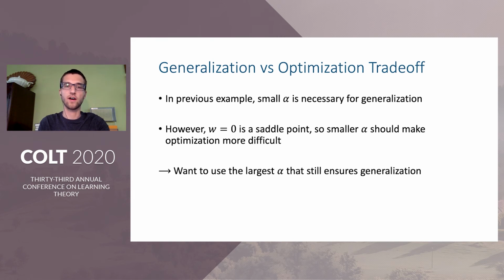This suggests a trade-off between generalization and optimization, at least in this case, and it implies that we likely want to operate right on the edge of the rich regime for optimal performance. That is, we would like to use the largest alpha for which we can still generalize.